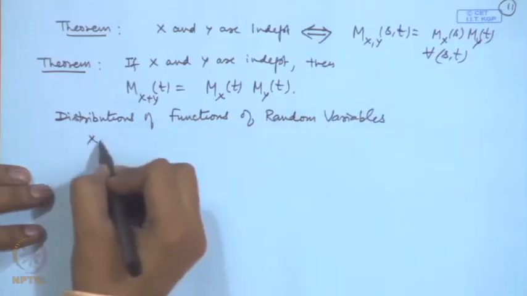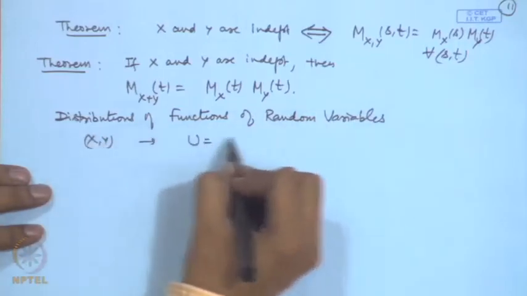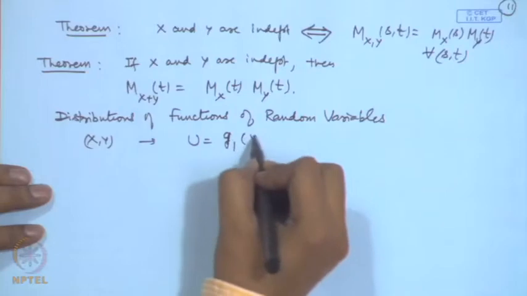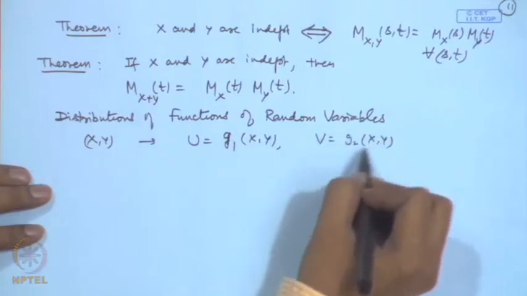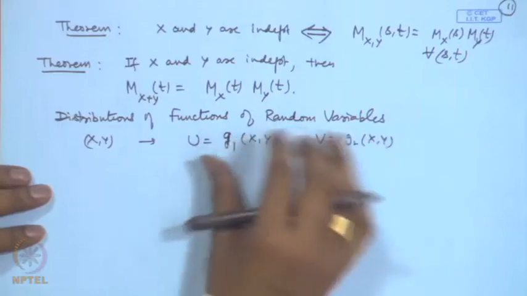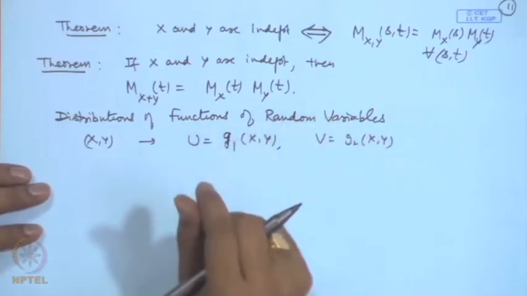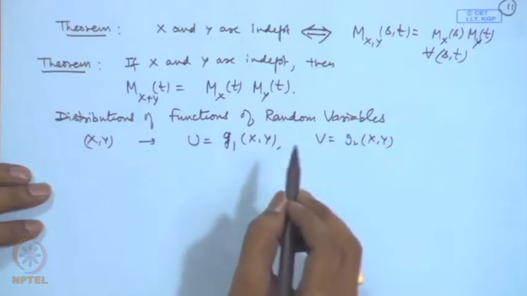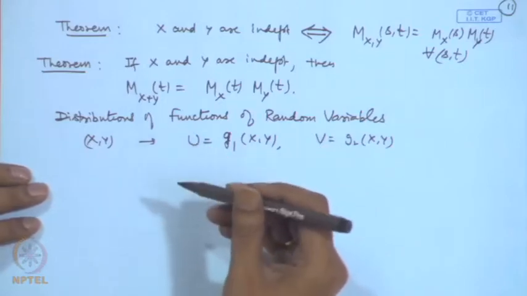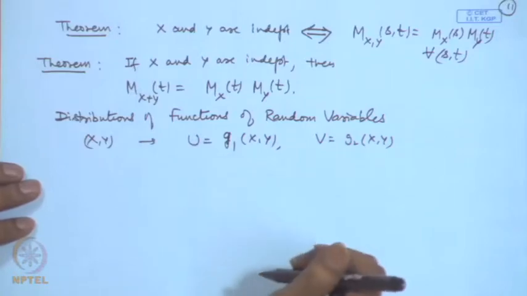For example, I have x y and I define u is equal to say g 1 of x y and v is equal to say g 2 of x y. So, if g 1 g 2 is a measurable function, then u v is also a random vector, and one can find out the distribution of u and v. I am not going to discuss in detail the distribution here.